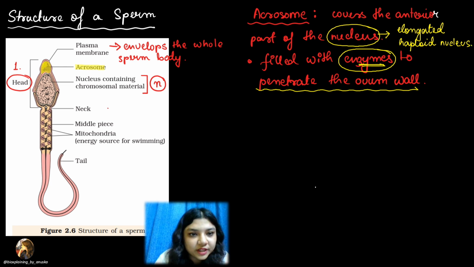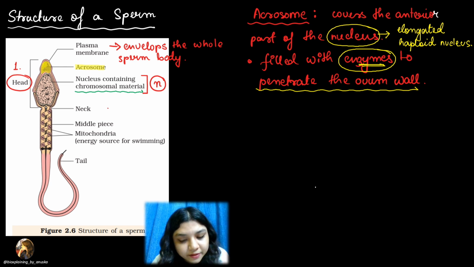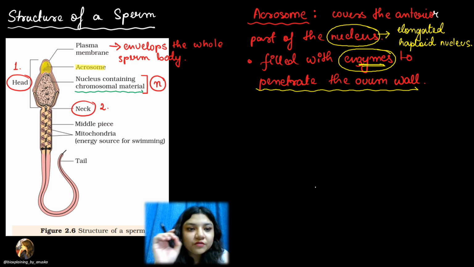Elongated haploid nucleus, right? So it contains the chromosomal material, that is, it contains the genetic material which is passed on from the parents to the offspring. So that is also present inside the head. Next, you have the neck.